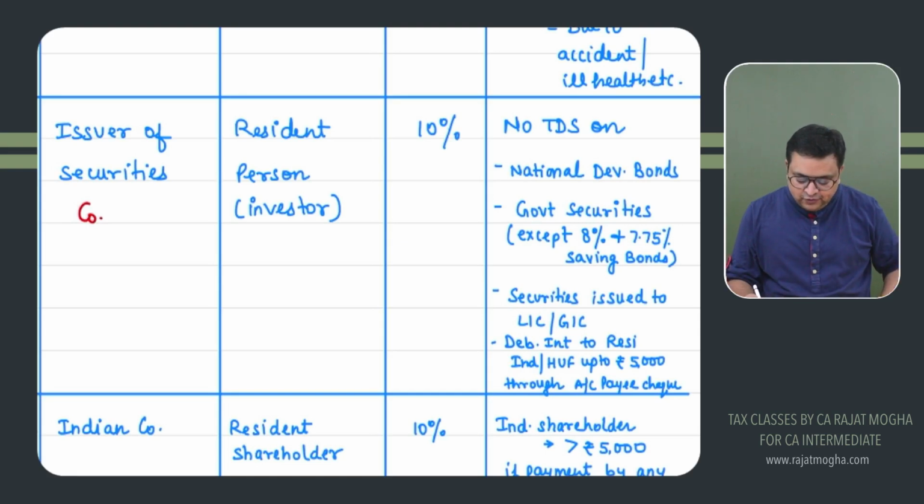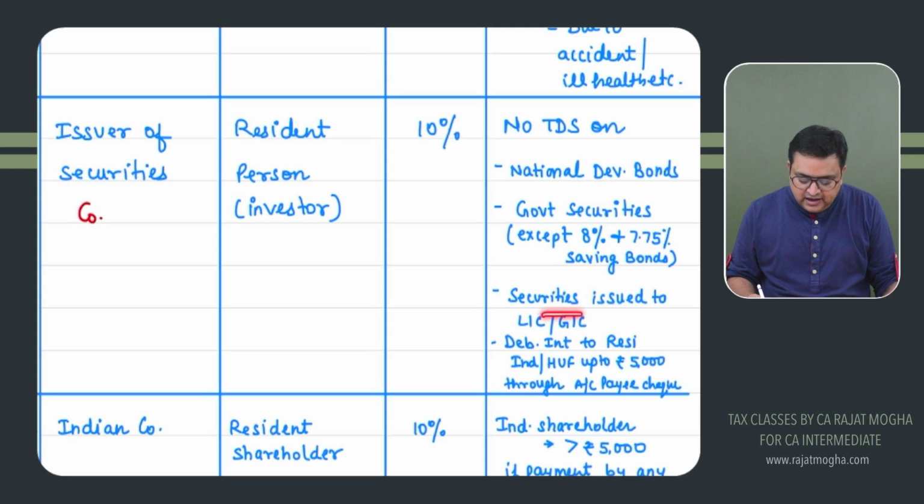But yes, there are a few government securities, 8% saving bonds and 7.75% saving bonds. Please remember these percentages in mind. No need to learn very much, but yes, read at least twice or thrice. Just remember these words, saving bonds. So there are some bonds, 8% and 7.75% saving bonds, on which TDS provisions would apply. Otherwise, on government securities, TDS provisions will not apply.